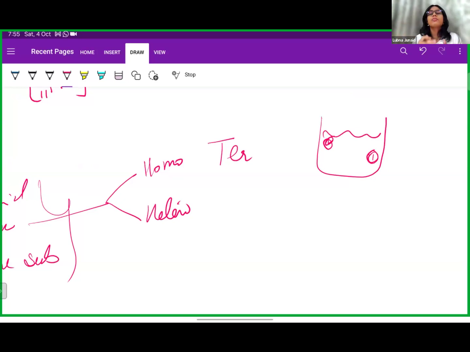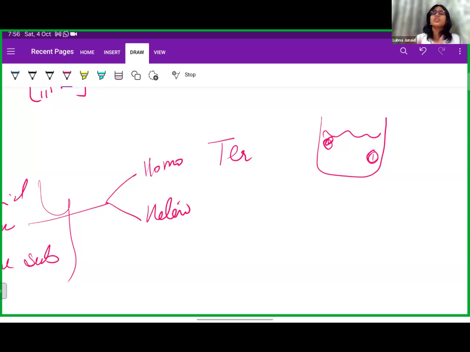On the other hand, what happens in a heterogeneous mixture? For example, a mixture of sand and water. You'll see the sand will be deposited at the bottom of the container, and the water will be left at the top. So it is not a homogeneous mixture.